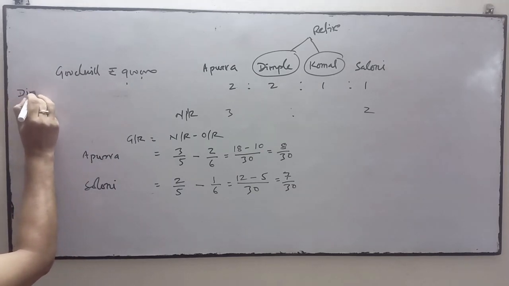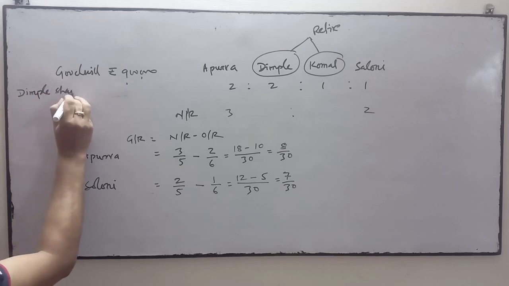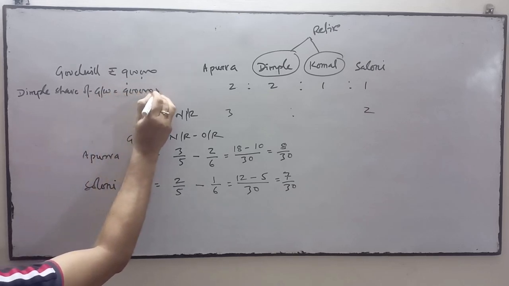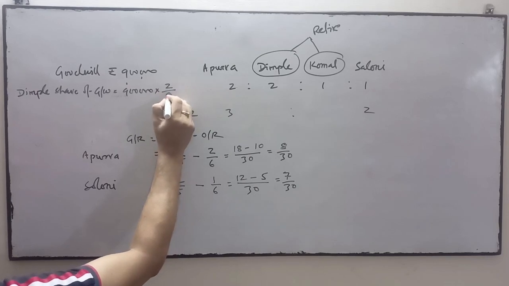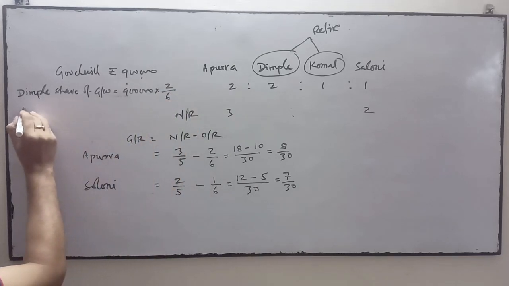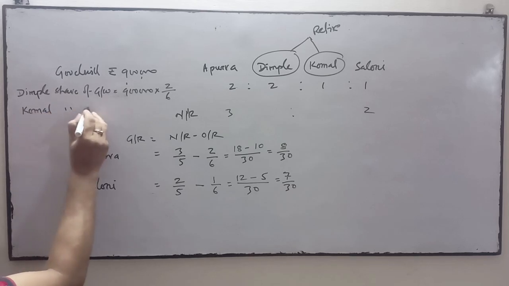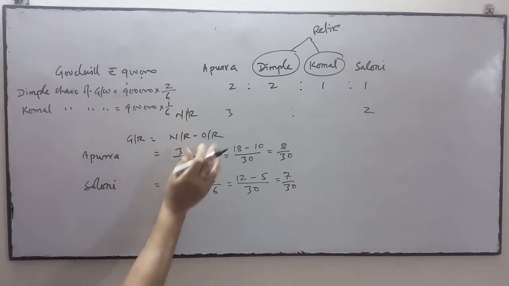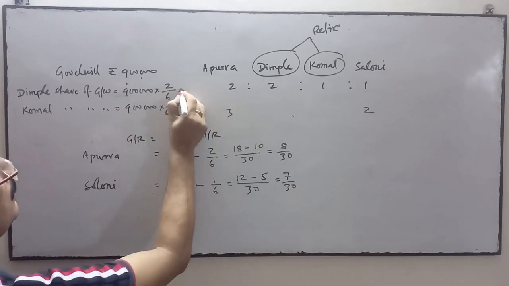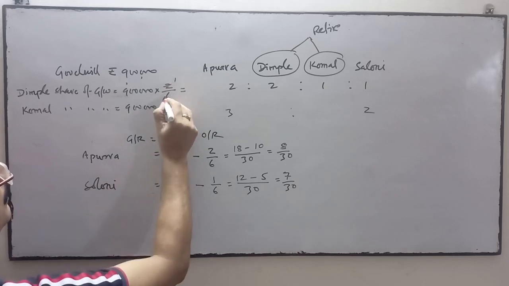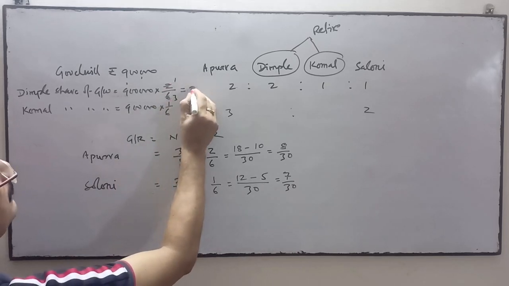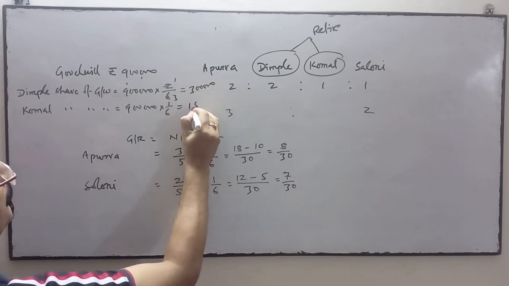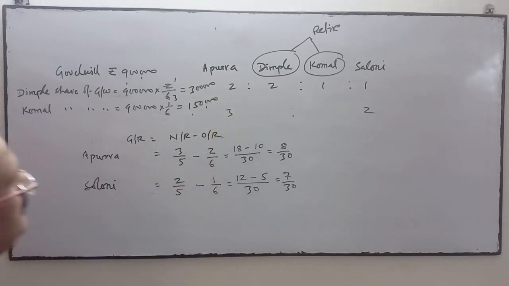Dimple's share of goodwill is 9 lakhs into 2/6, and Komal's share of goodwill is 9 lakhs into 1/6. So it is 3 lakhs and it is 1,50,000.